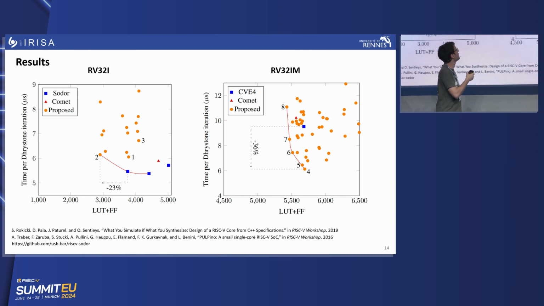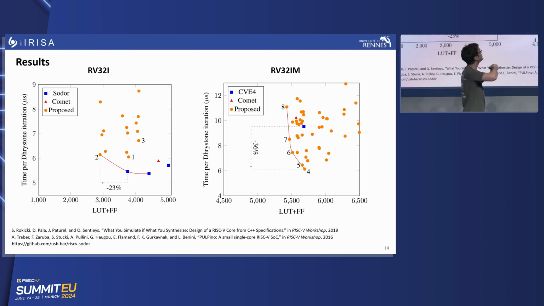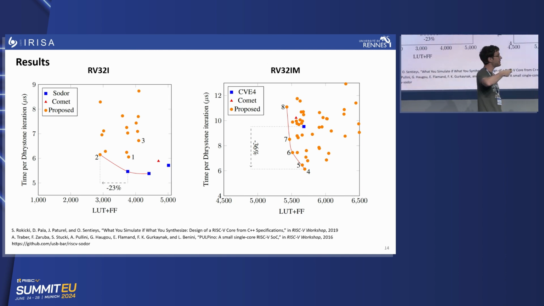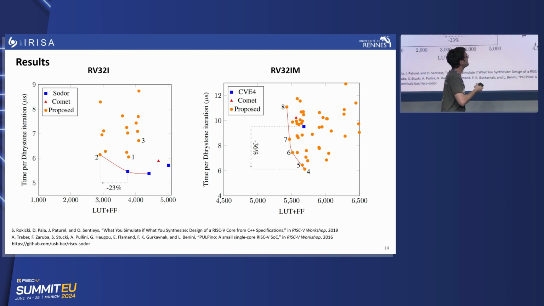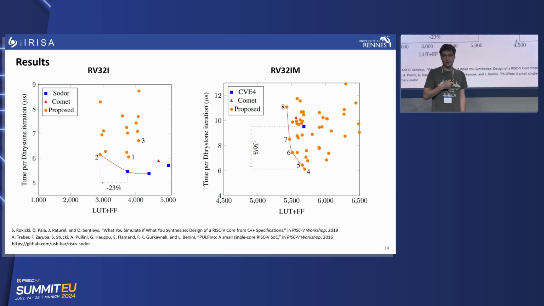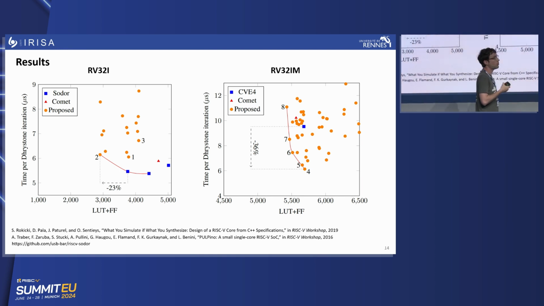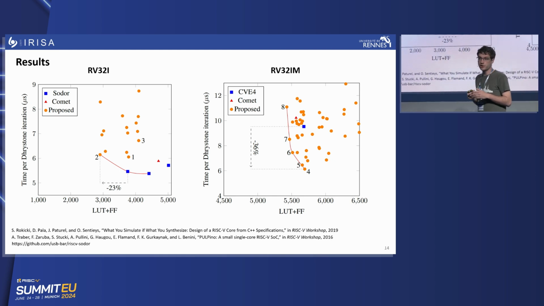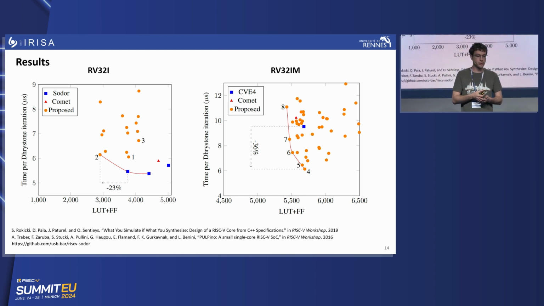So we compare against CVE4 and Comet, which is another core synthesized with HLS. And here we can see that some of the points we generate, so the fourth one, for example, is 36% faster than the CVE4, but we also have many points that are smaller with similar performance. So the conclusion is that as we generate multiple different points with different timing information, we are capable of finding interesting points and finding something that fits your needs.